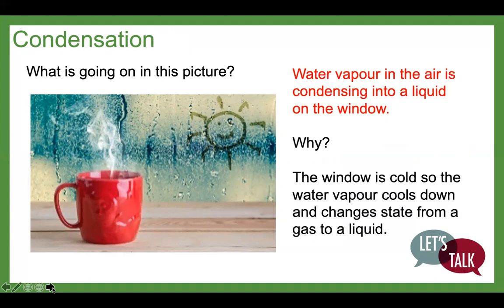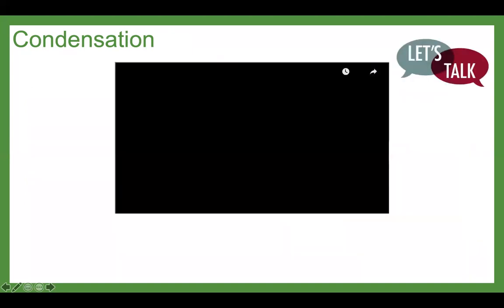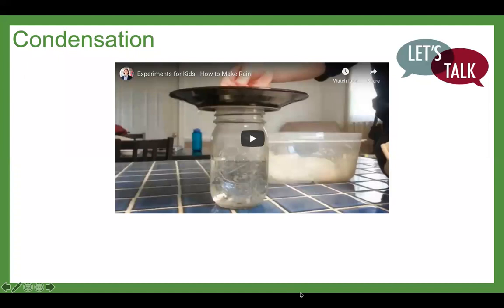But why is this? The window is cold. So when the water vapor has contact with the window, it cools down and changes state from a gas to a liquid. Let's watch a video to see this in action.